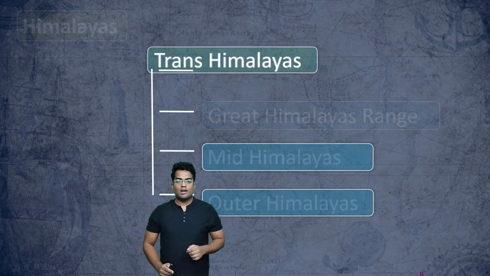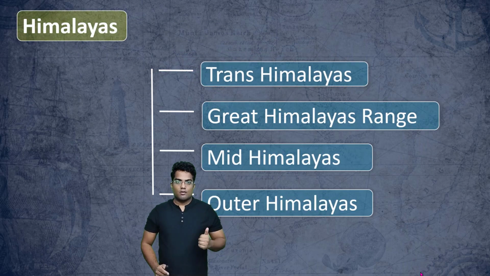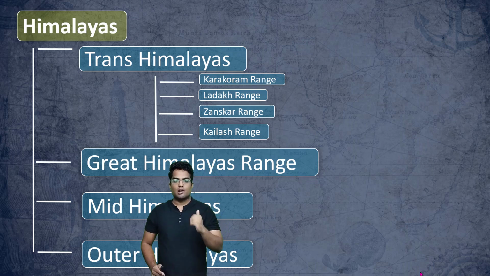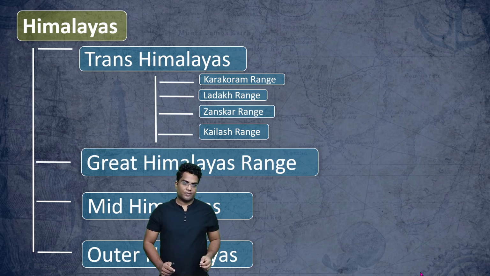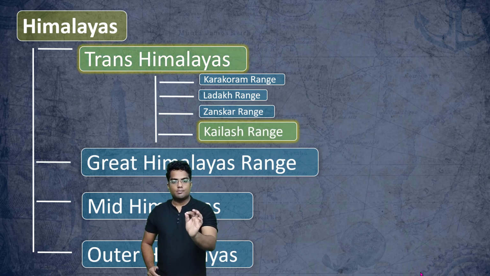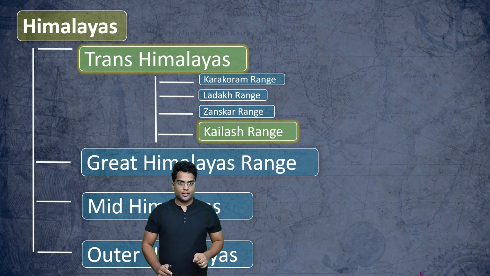So let's have a look. Once again, we have the whole of the Himalayas: Trans, Great, Mid, and Outer. And the Trans-Himalayas is divided into the Karakoram Range, the Ladakh Range, the Zanskar Range, and the Kailash Range. Essentially, we are interested in this part, the Trans-Himalayas, and the most important topic at this point, the Kailash Range.